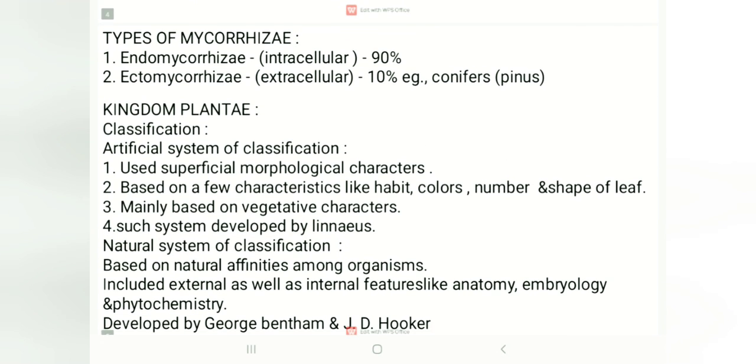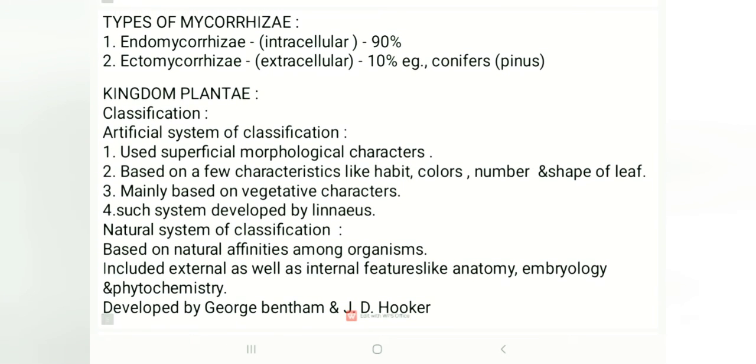Here kingdom Plantae and kingdom Animalia are taken. In classification, they are giving us a reference by the artificial system of classification, which means it uses superficial morphological characters like habit, color, number, and shape of leaf. Based on these characters they have been classified, mainly on vegetative characters. This system was developed by Linnaeus.